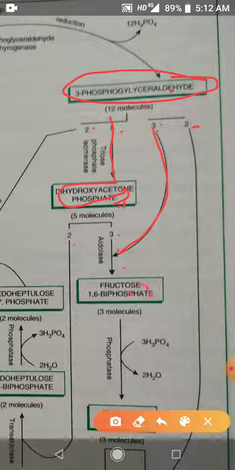So 3 molecules of fructose 1,6-biphosphate are produced.